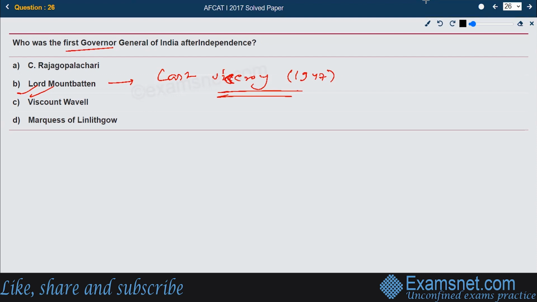Marquess of Linlithgow (1936-43) and Viscount Wavell were the other ones who served as Viceroy in India. Rajgopalachari served as the second Governor General. The second Governor General became Chakravarti Rajgopalachari, that is option A. He was the second one, and the first one was always Lord Mountbatten. Option number B is the right answer.